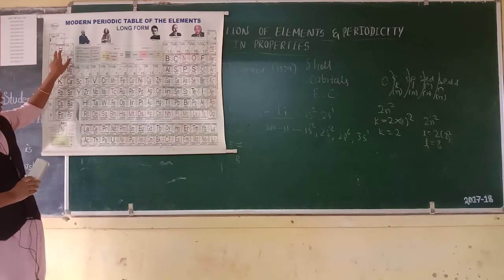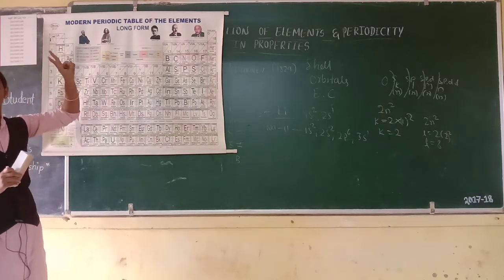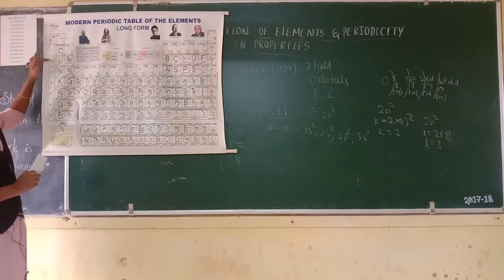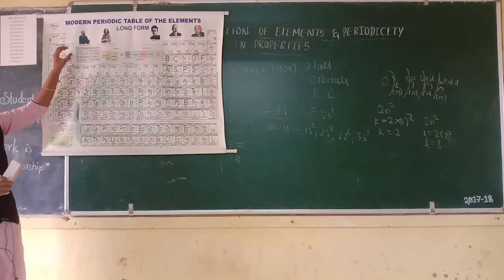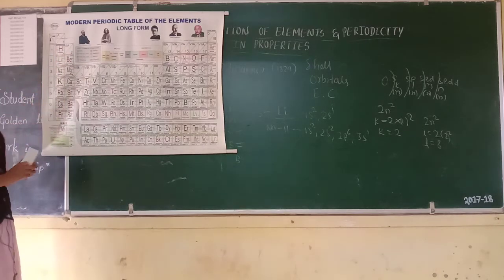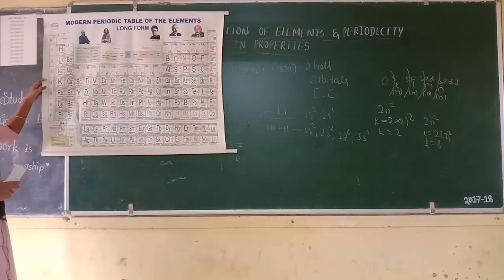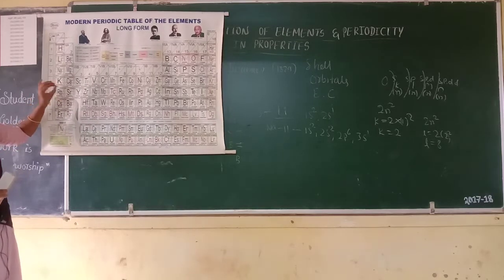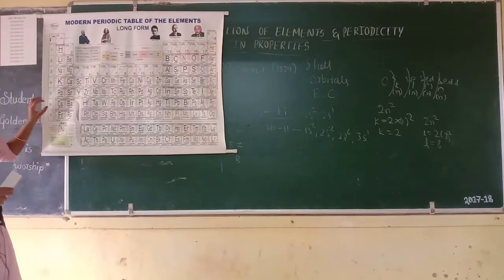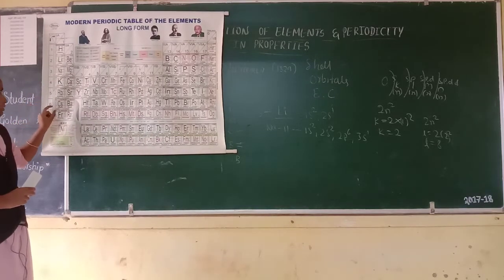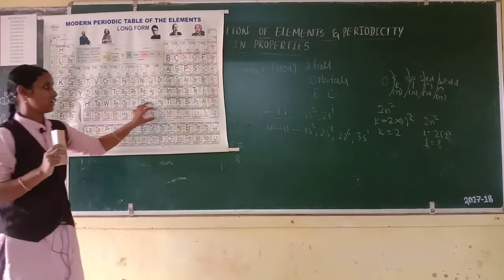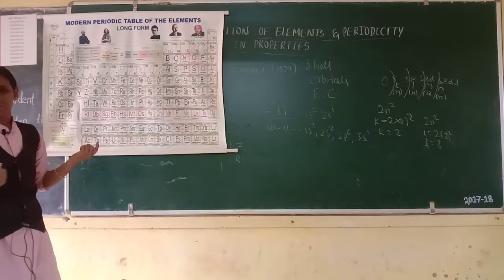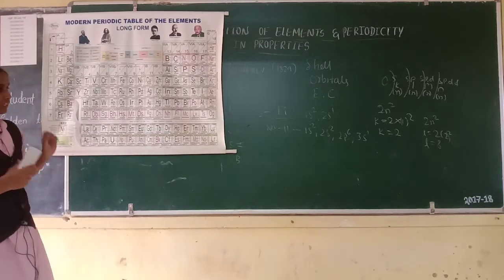So the first period has 2 elements. Then second and third periods have 8 elements. Then fourth and fifth periods have 18 elements. Then the sixth period has 32 elements. Then the seventh period is the incomplete period.